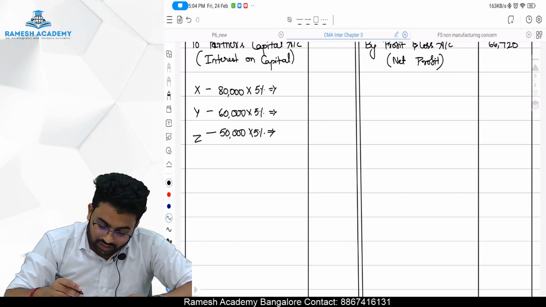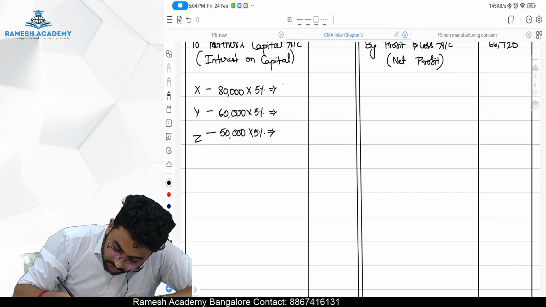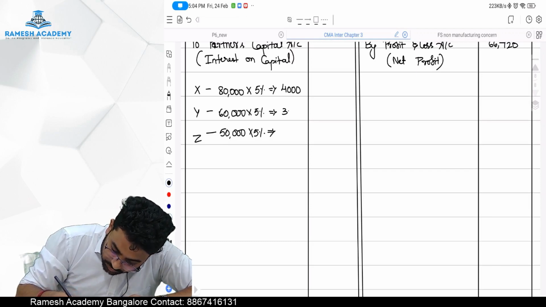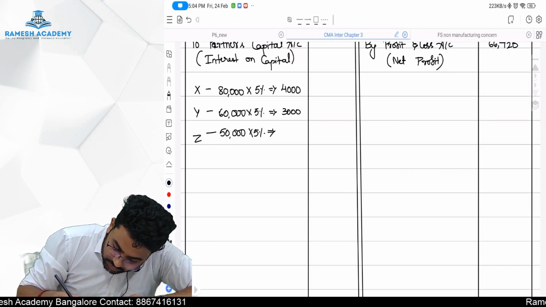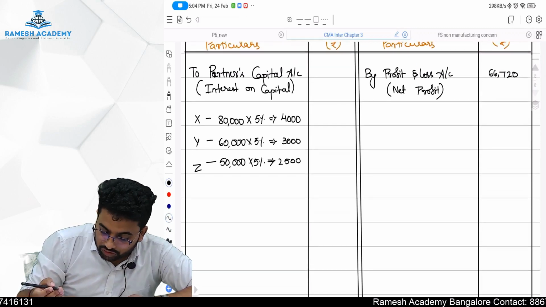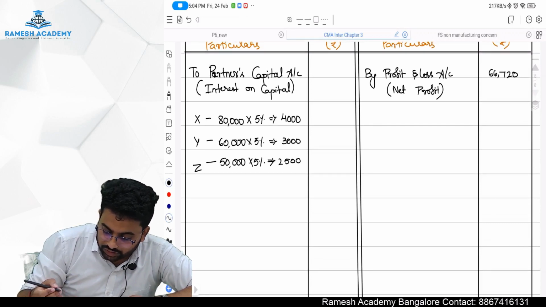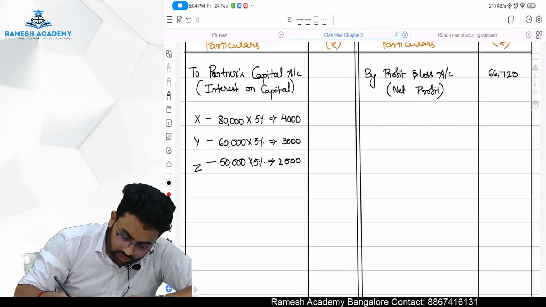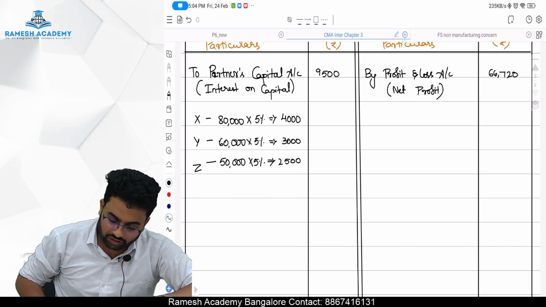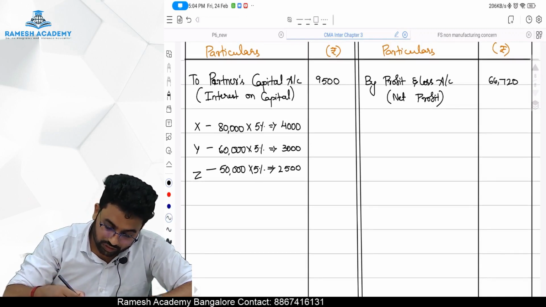So 80,000 into 5% will come to 4,000, 60,000 into 5% will come to 3,000, 50,000 into 5% will come to 2,500. Total partners capital account, how much should be transferred, sir? 4,000, 3,000, 2,500, which is 7,000, 9,500. 9,500 is the interest. Okay, one thing is done.